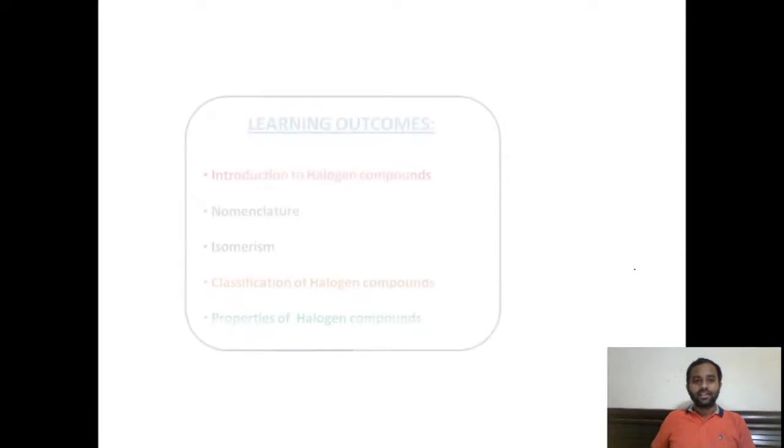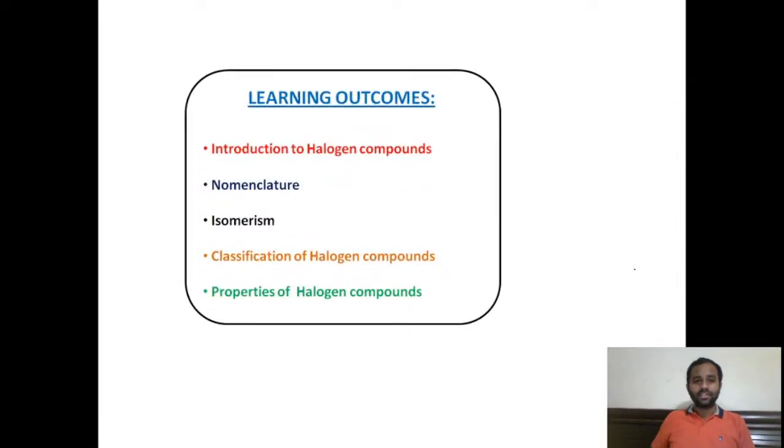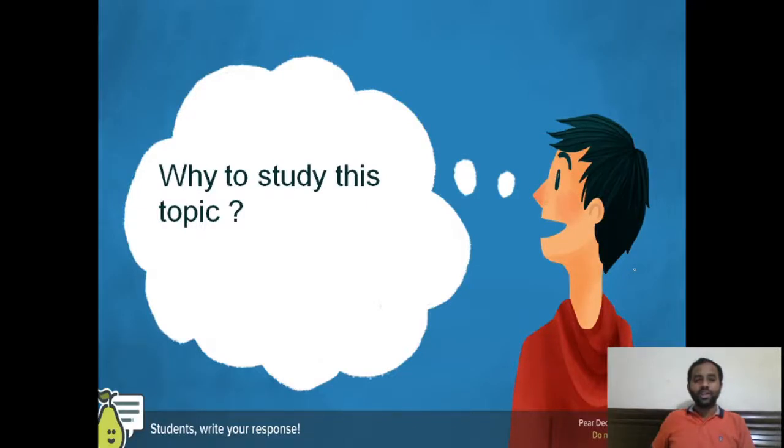Coming to the learning outcomes, by the end of the video presentation, we will learn about the introduction to halogen compounds and how to name these halogen compounds, isomerism involved in this, classification of halogen compounds, and finally the properties of halogen compounds. Before going into this topic, here is a question for you: why study this topic, that is halogen compounds? What are the uses of halogen compounds?